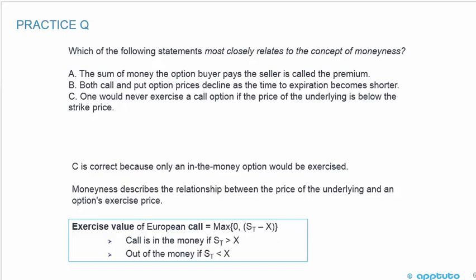I copied and pasted this from the previous slide. Recall that the exercise value of a European call is the maximum of 0 and the underlying minus the exercise price. The call is in the money if the underlying is above the exercise price, or in this case they use strike price. Strike price and exercise price are the same thing. It's out of the money if the underlying is below the exercise or strike price.